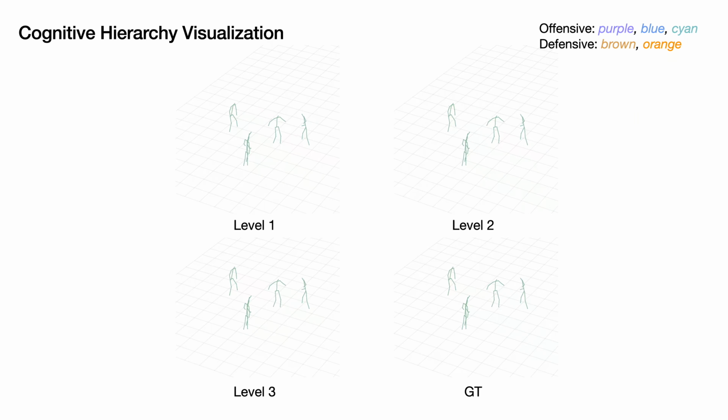From these 2 examples, we can see that our cognitive hierarchy-based model iteratively refines the action predictions, producing not only accurate final predictions, but also an interpretable decision-making process.